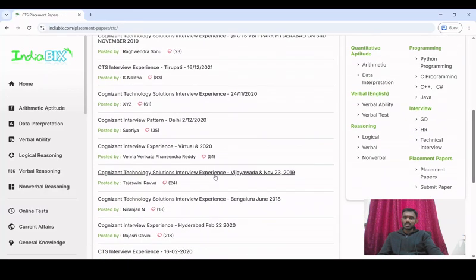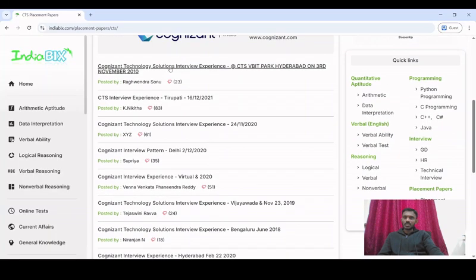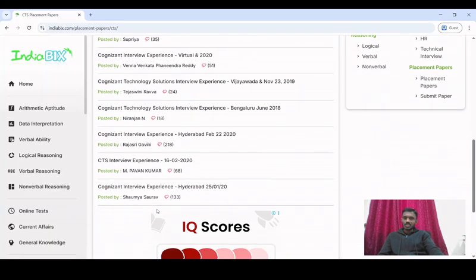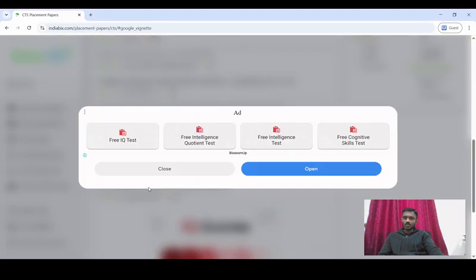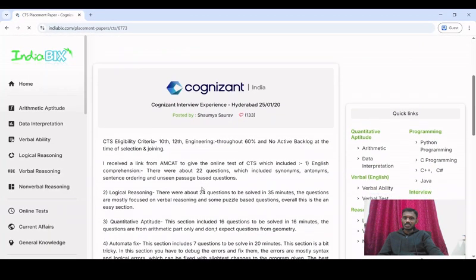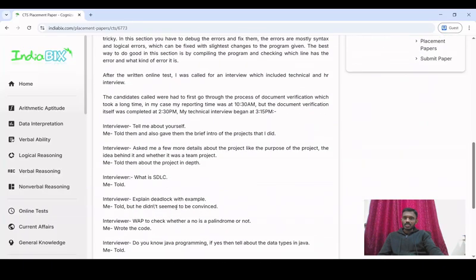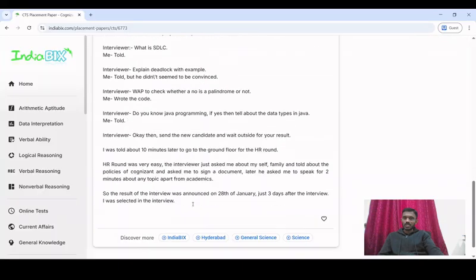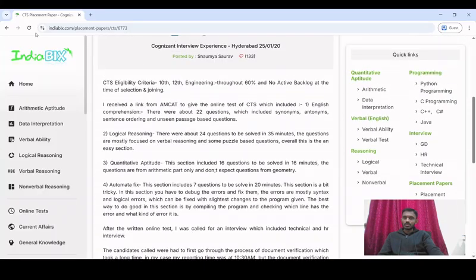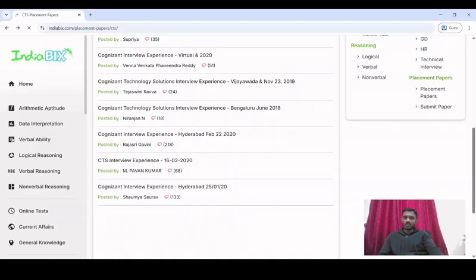Okay, so here if you see, this is again interview experience. So many things are here, mostly about the interview experience, where the candidates share their experience, like what kind of questions they were asked in the test, and also how the interview was held, right? So yeah, of course we'll look at the other websites also.